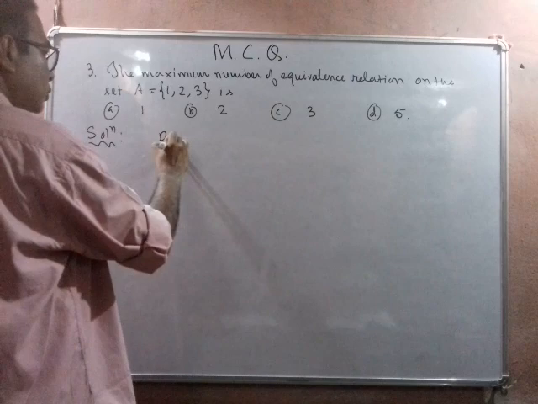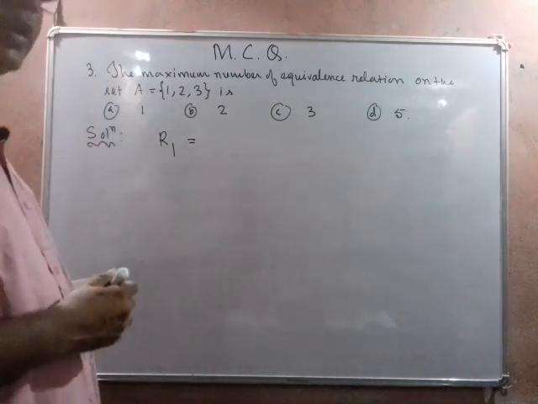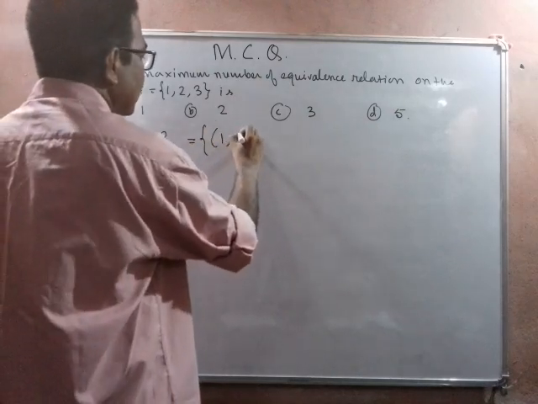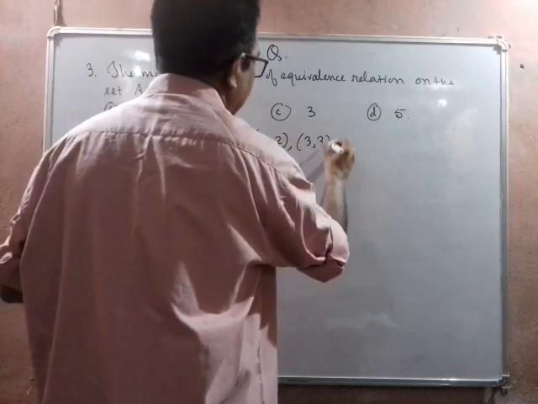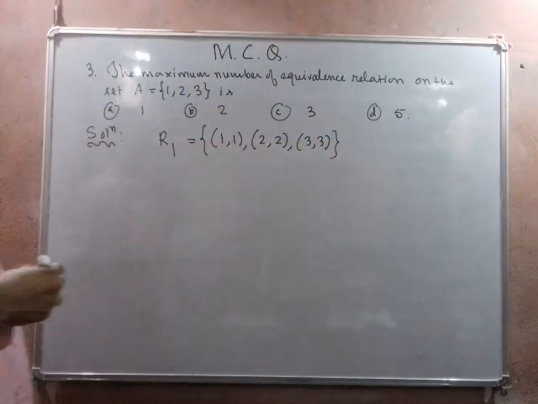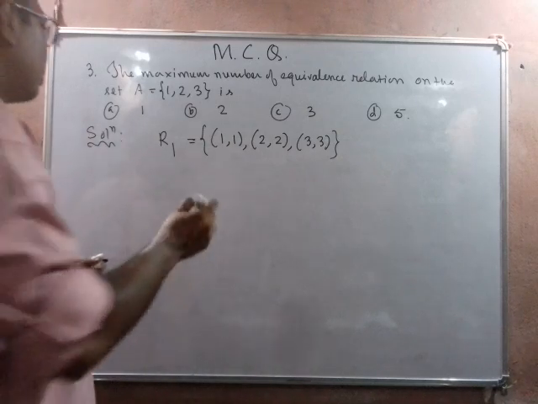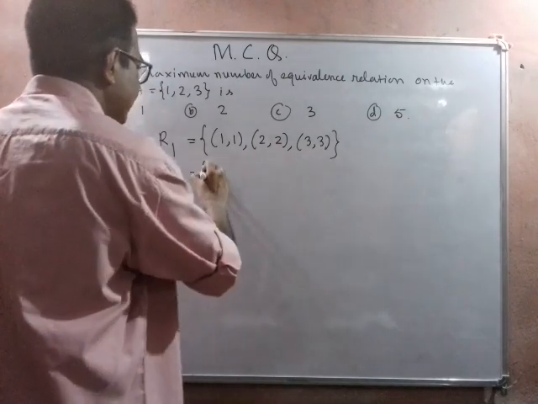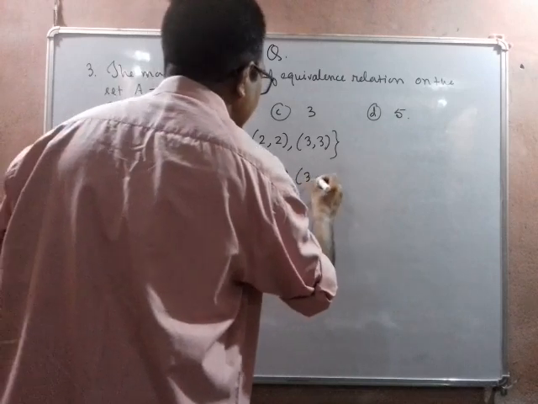First we are going to consider one relation which must be an equivalence relation. So we can consider the identity relation first. The identity relation is an equivalence relation: (1,1), (2,2) and (3,3). So clearly it is an equivalence relation. It is reflexive, symmetric and transitive also. Next we can consider another relation, R2. I am going to write all these elements first. And it should be an equivalence relation.